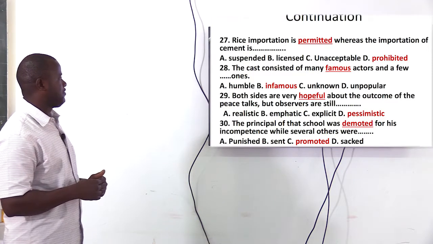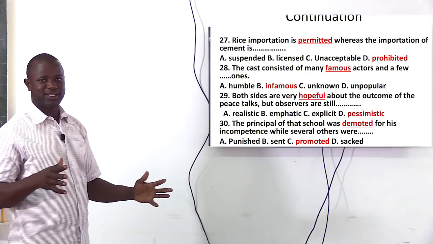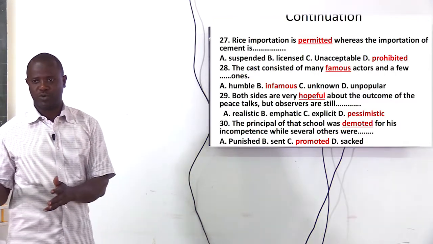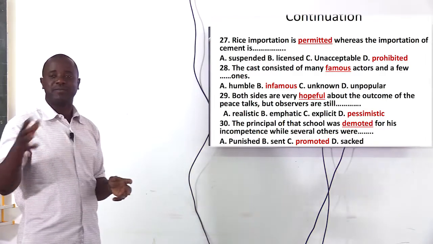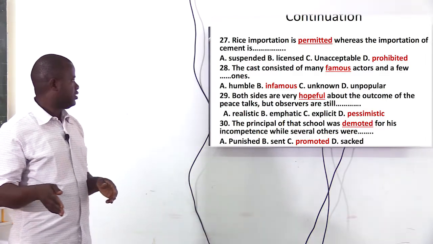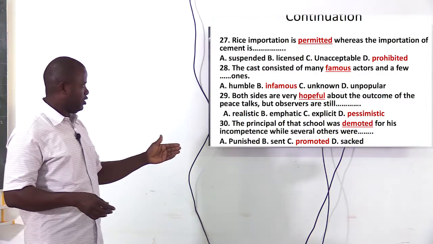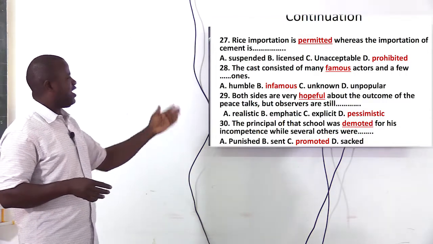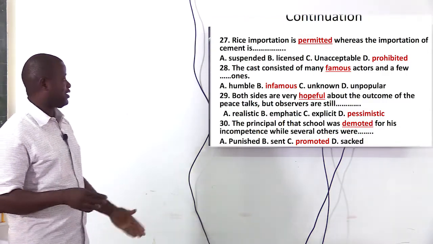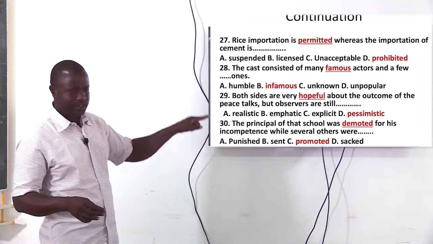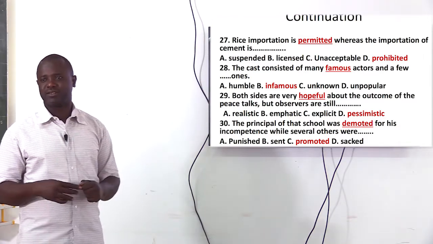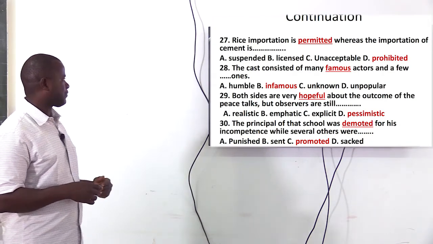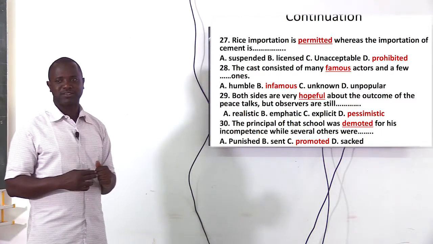Rice importation is permitted whereas the importation of cement is prohibited. Something permitted means something allowed to do. The opposite of that is prohibited. So you cannot use unacceptable, although if you look at them, they are similar. Take note of that. Permitted, unacceptable. But because prohibited is there, then unacceptable cannot be correct. License, suspended. Suspended also cannot be correct.